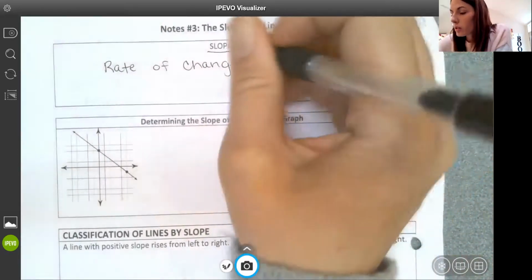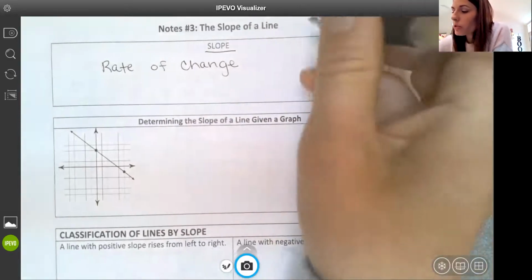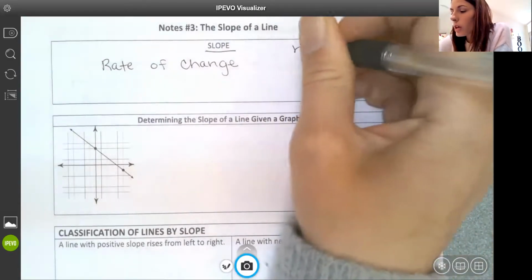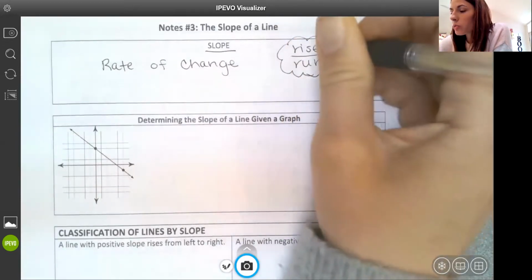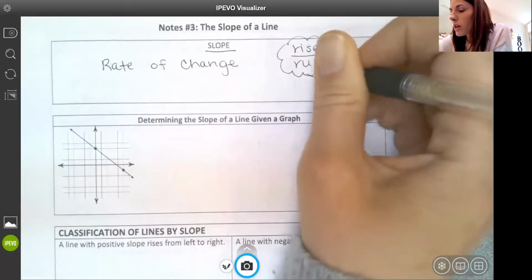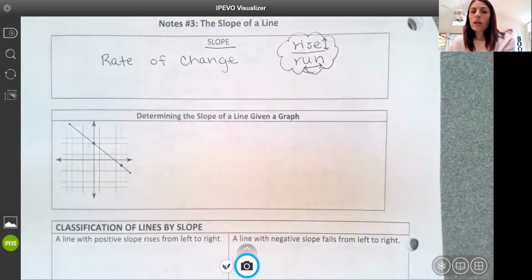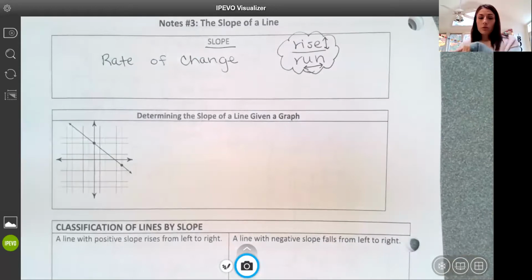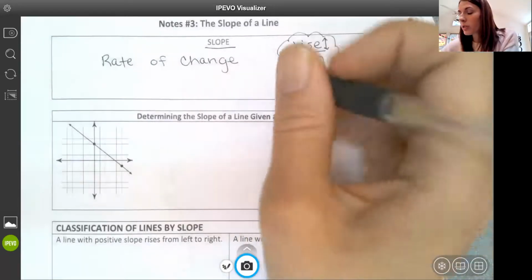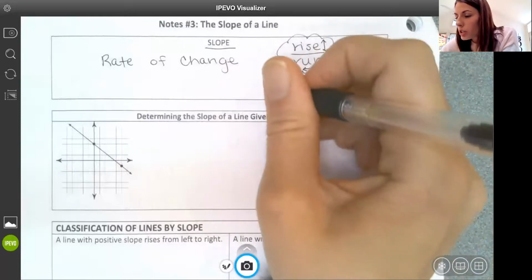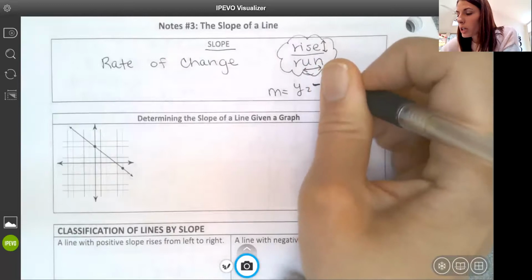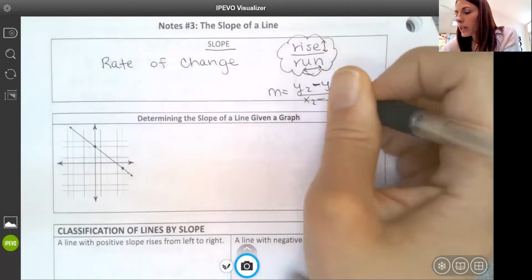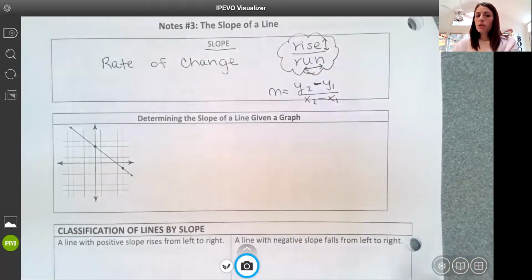When we think about how we're going to find slope, there's a few different things we think about. Many times you hear rise over run in how we determine slope. So how much is the graph moving up, down, and how much is the graph moving left, right? What is the rise and what is the run? And we have a formula for slope, which we'll cover more in a minute, but you may have seen this formula before: y2 minus y1 over x2 minus x1. So there's our formula for slope. So rise over run, rate of change.